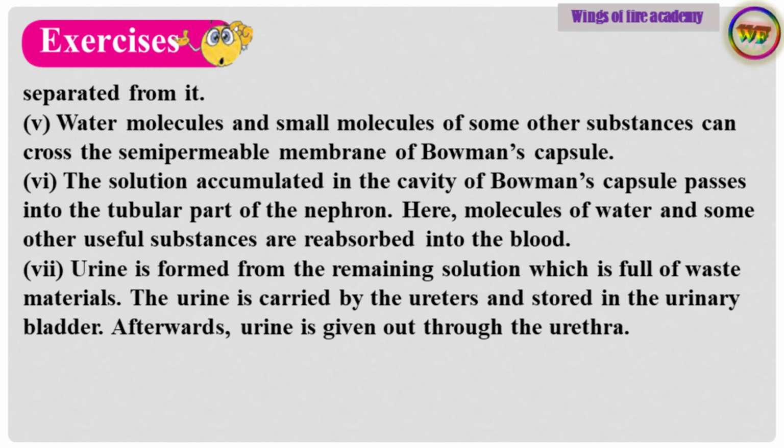Point number 6. The solution accumulated in the cavity of Bowman's capsule passes into the tubular part of the nephron. Here, molecules of water and some other useful substances are reabsorbed into the blood. Point number 7. Urine is formed from the remaining solution, which is full of waste materials. The urine is carried by the ureters and stored in the urinary bladder. Afterwards, urine is given out through the urethra.